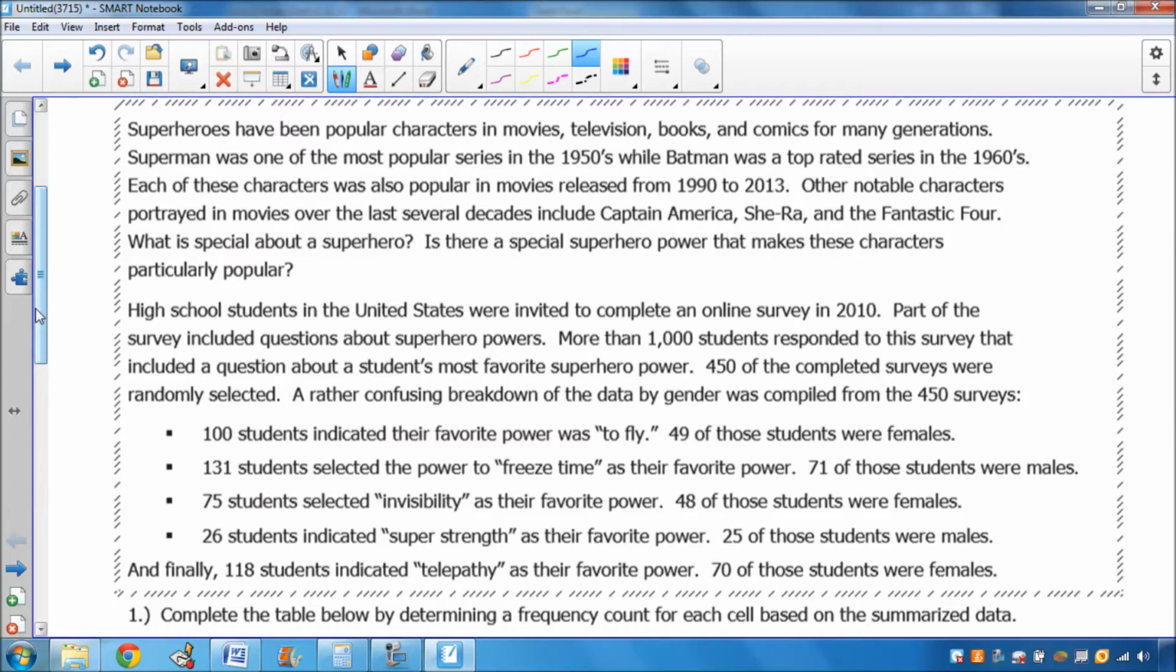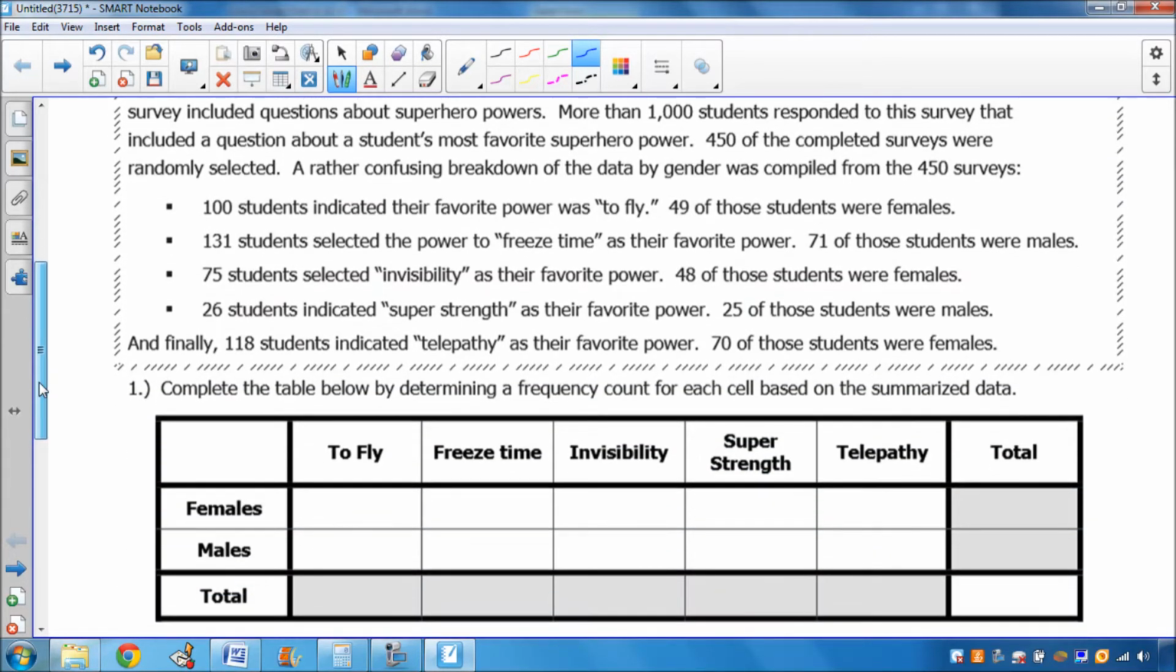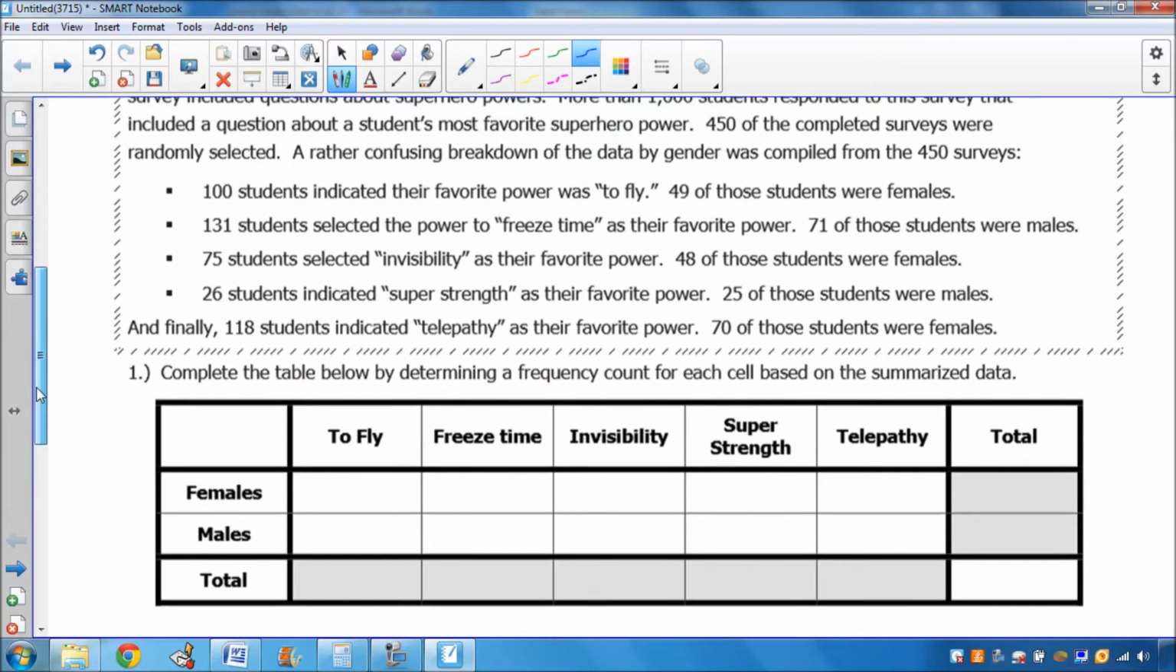Well, high school students in the United States were invited to complete an online survey in 2010. Part of the survey included questions about superhero powers. More than 1,000 students responded to this survey that included a question about a student's most favorite superpower. 450, this is really important right here, of the completed surveys were randomly selected. A rather confusing breakdown of the data by gender was compiled from the 450 surveys.